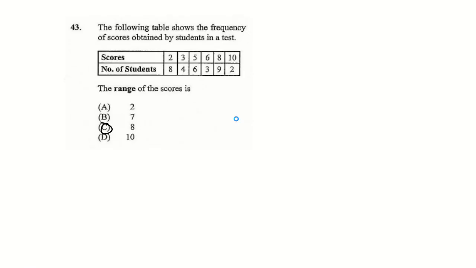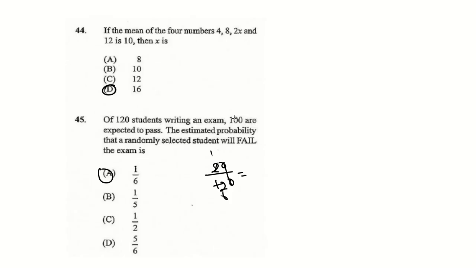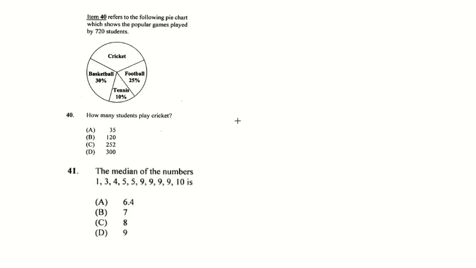Let's look at January 2017. Paper 1, section 5, 41 to 45. How many students play cricket? This is a repeated question.